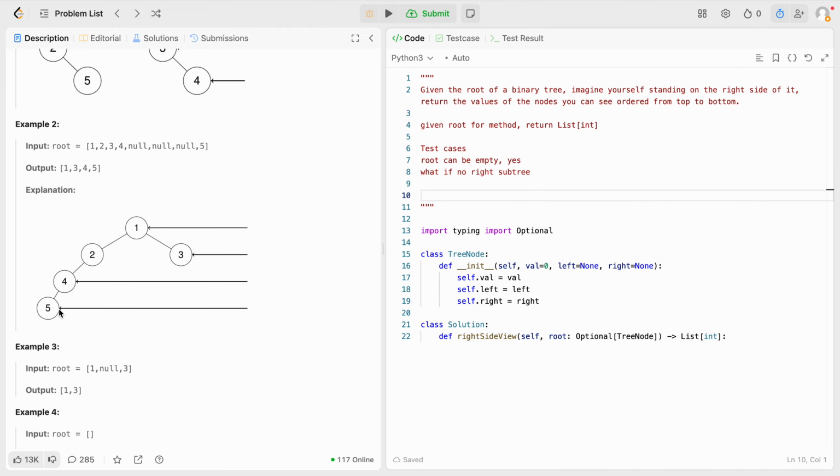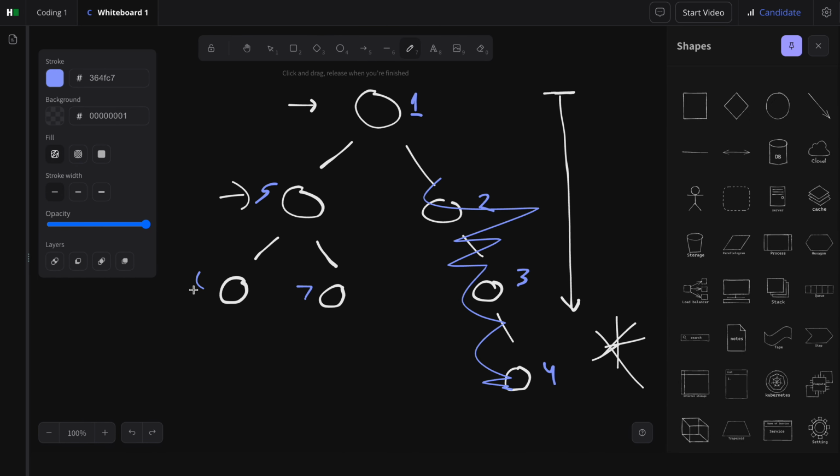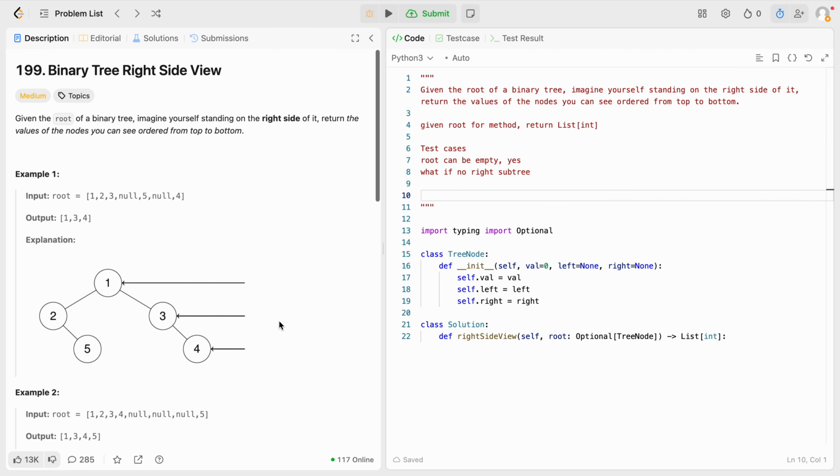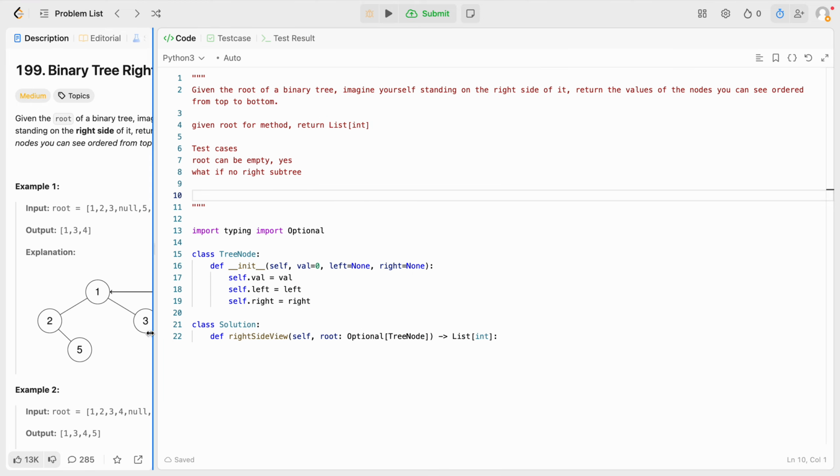At each level, the rightmost. Okay, so for me, I see a breadth first solution immediately.